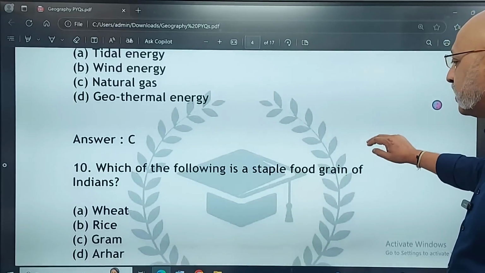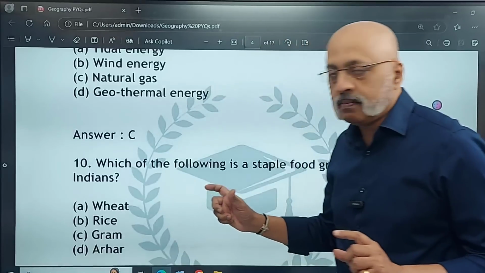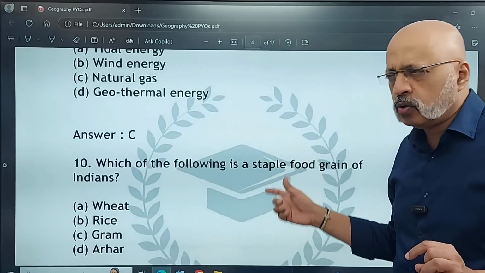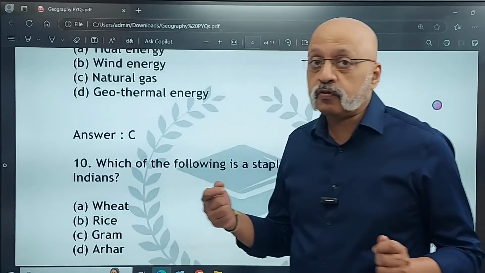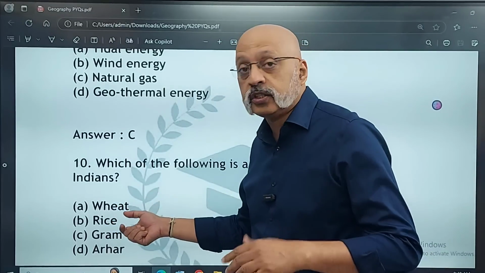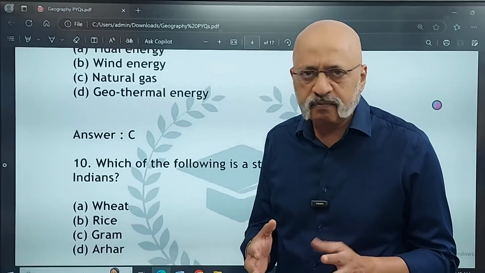Which of the following is a staple food grain of Indians? Now I remember something like this came, I don't know whether it's last year. People got confused between wheat and rice, and a lot of North Indian students ended up writing wheat, and I'm not really blaming them for that.